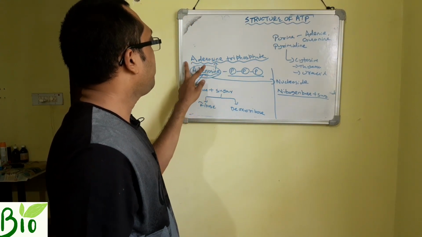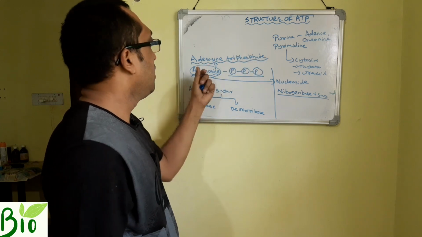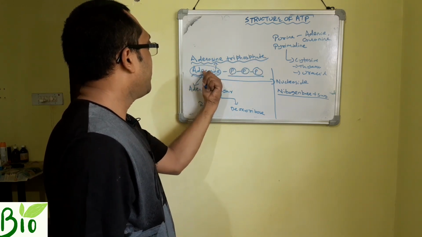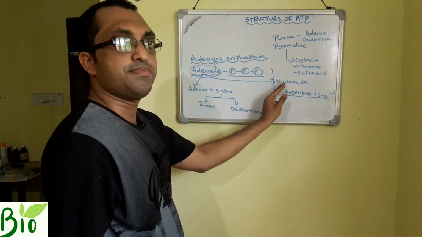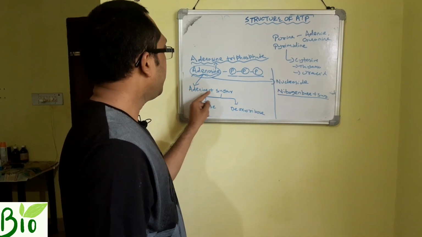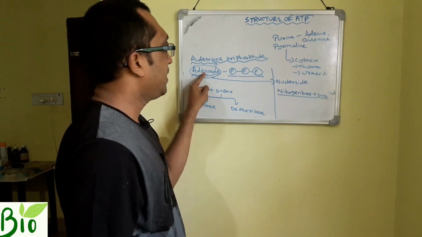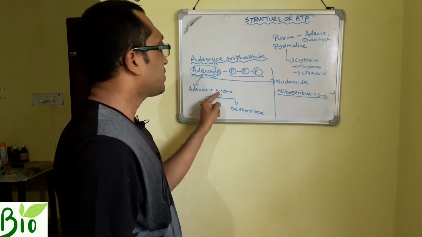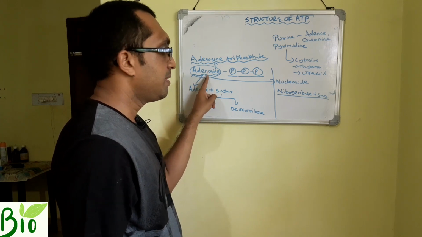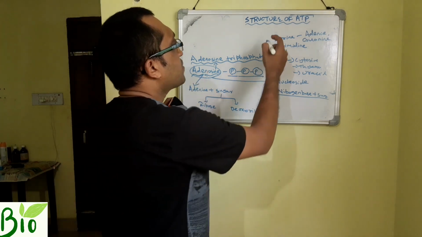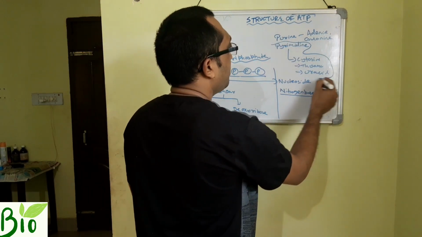So again, students asked about ATP. The full form of ATP is adenosine triphosphate. What is adenosine triphosphate? Adenosine plus 3 phosphates. Now adenine plus sugar is equal to adenosine. So when we add sugar to nitrogen bases, it forms what?